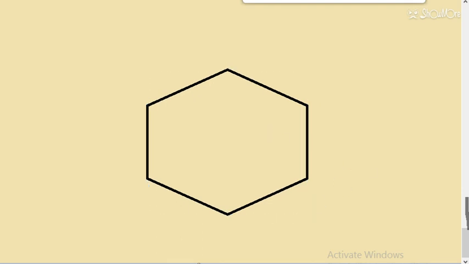Now I have to make some marks. Let's suppose from this end, current going outward is 1 ampere. I am just writing the value, not writing ampere here.